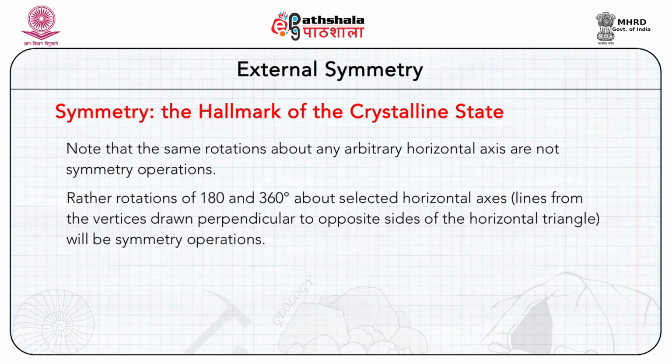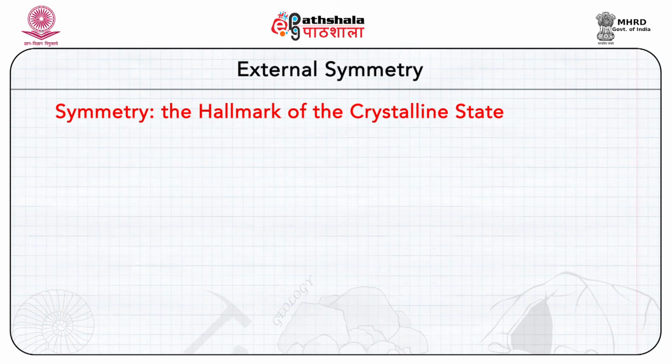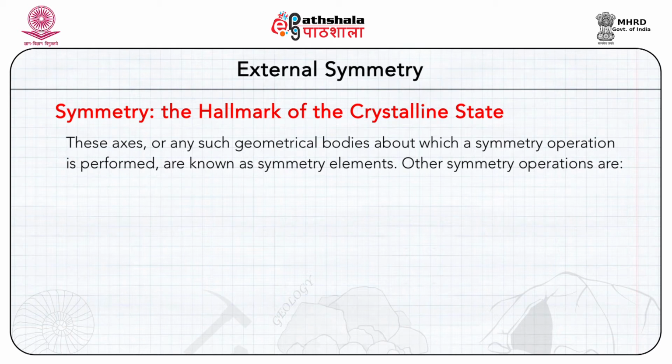Rather, rotations of 180 and 360 degree about selected horizontal axes, that is the lines drawn from the vertices parallel to the opposite side of the triangle, will be symmetry operations. These axes, or any such geometrical bodies about which a symmetry operation is performed, are known as symmetry elements.